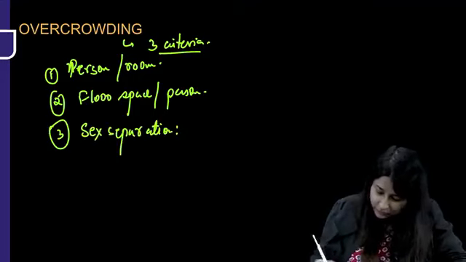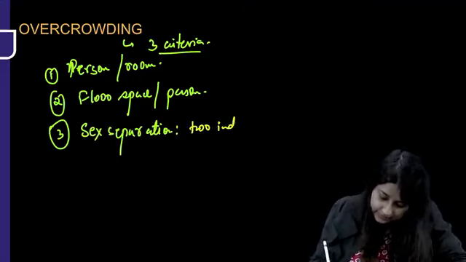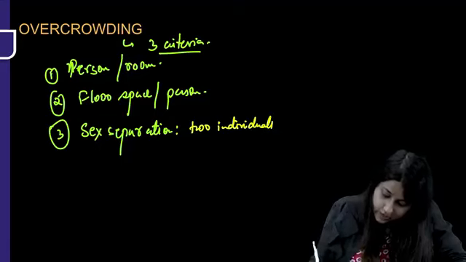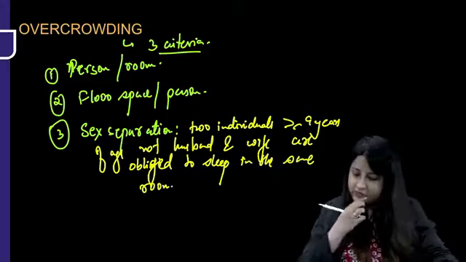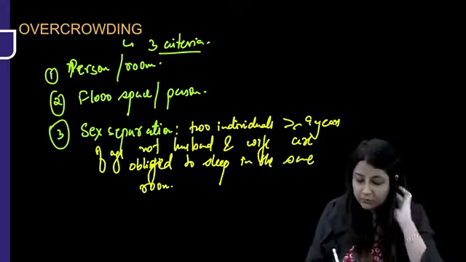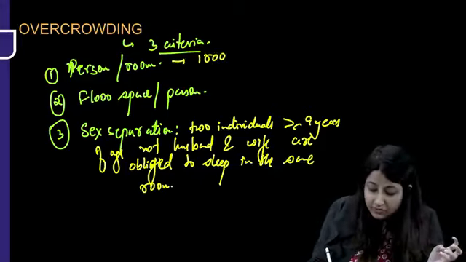All right, so that is 2 individuals more than equal to 9 years of age, not husband and wife, are obliged to sleep in the same room. Okay, so 2 individuals more than equal to 9 years of age, not husband and wife, are obliged to sleep in the same room.